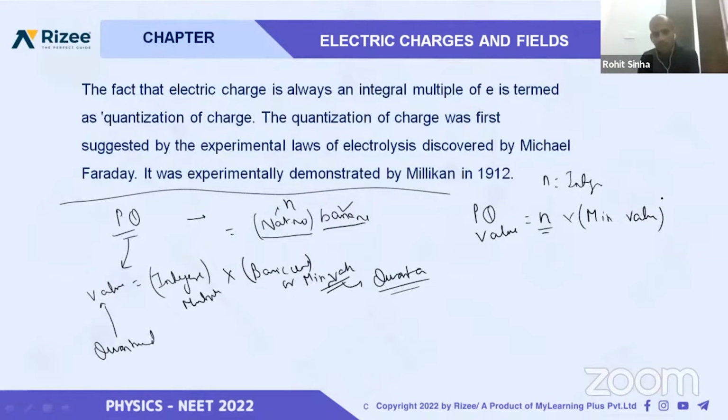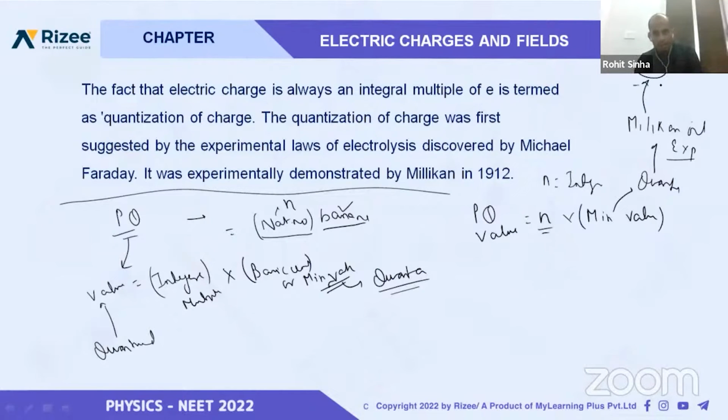And that minimum value which we are talking about is called quanta, and it was discovered by Millikan's oil drop experiment, that for a charge, the minimum value is the electronic charge, that is e. This is the minimum value.